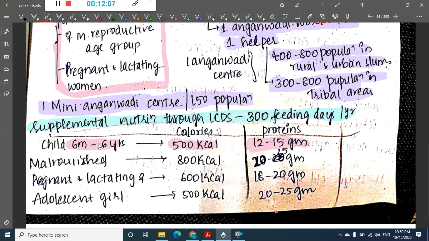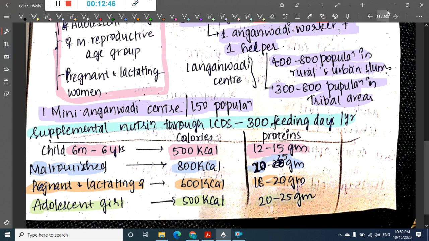For a child of 6 months to 6 years of age, we provide 500 kilocalories of energy and 12 to 15 grams of protein. For malnourished children, 800 kilocalories and 20 to 25 grams of proteins are provided. For pregnant and lactating women, 600 kilocalories and 18 to 20 grams of proteins are given. For adolescent girls, 500 kilocalories of energy and 20 to 25 grams of proteins are given. Okay, next,